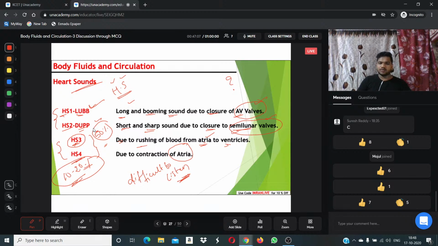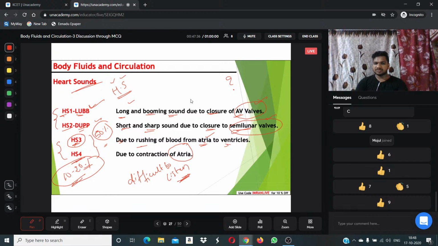To determine heart sounds 1, 2, 3, and 4, what instrument do we use? Answer me in the comment box. I'm waiting for your answer. For determining the sounds lub, dub, heart sound 3, the blood rushing from atria to ventricle, and heart sound 4, contraction of atria, these sounds can be listened to by using a special instrument called.